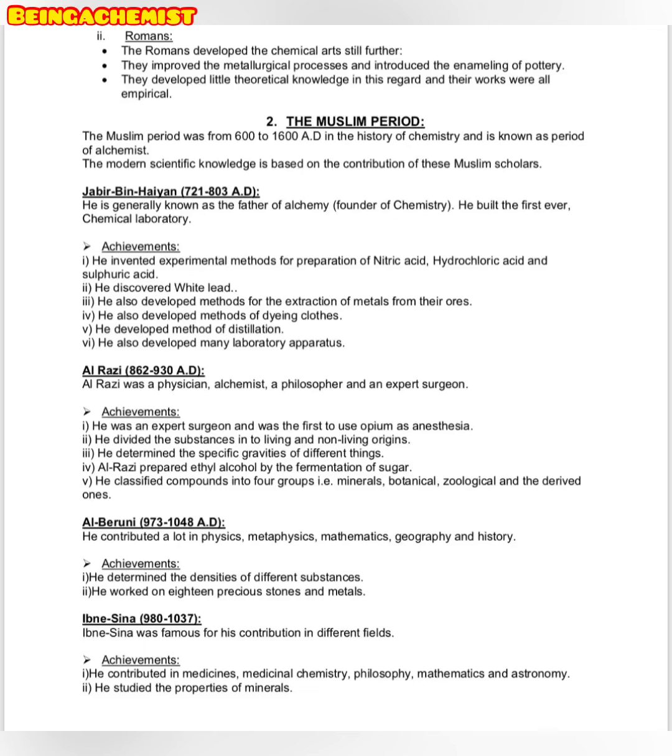He developed the method of distillation. He also developed many laboratory apparatus, for example a test tube, a burette, a conical flask. What are all these considered? These are considered laboratory apparatus. The second Muslim scholar in the Muslim period that we are going to discuss is Al-Razi.